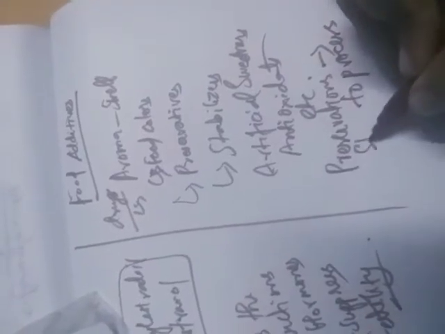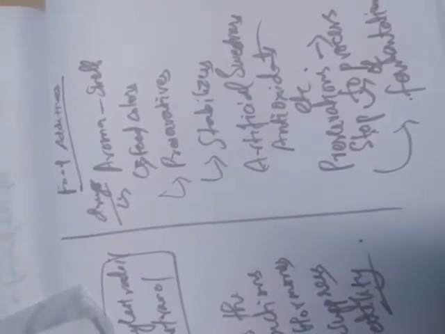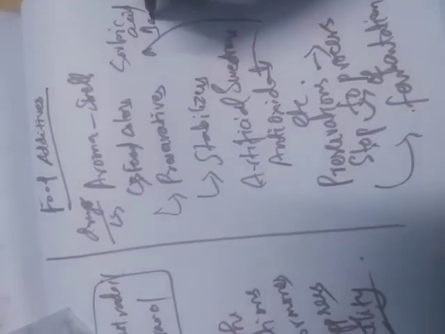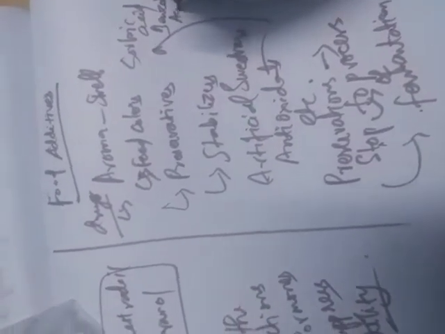For preservatives, I'll give some example. Preservatives means to stop the process of fermentation. அது வந்து கெட்டு போகாமல் இருக்கு. ஃபர்மெண்டேஷன்னா கெட்டு போகிறது ஒரு திரிஞ்சு போகிறது. To stop the process of fermentation, we are using preservatives such as sorbic acid, benzoic acid, etc. are used to preserve food.